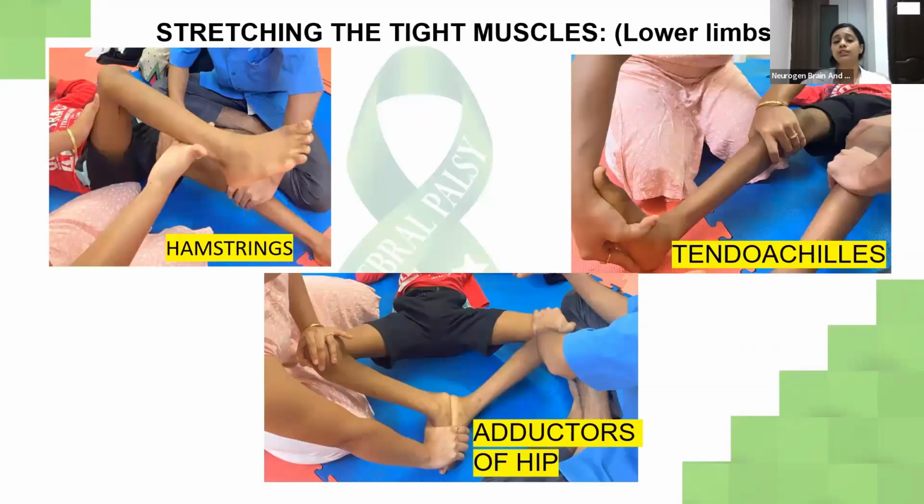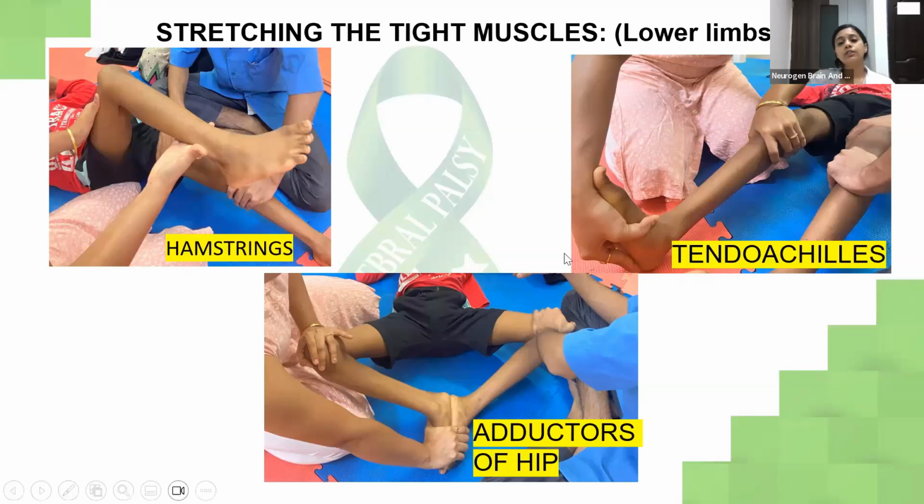Now let's move on to the stretching for the lower limbs. Hamstring muscle stretching. If you see, this is a very tight muscle that this child has, and his hamstring muscle is being stretched because he has excessive knee bending, because of which the muscles have got tightened. For improving his ADLs or function, standing or better posture, stretching is very important.